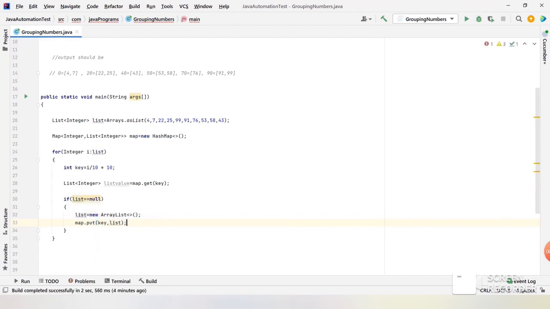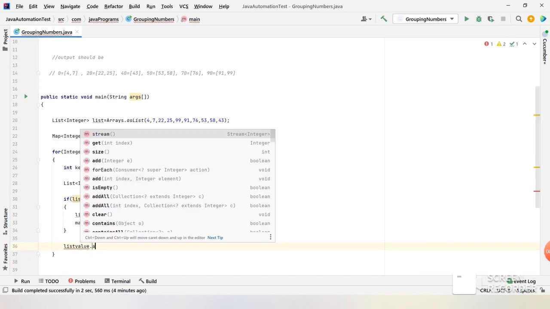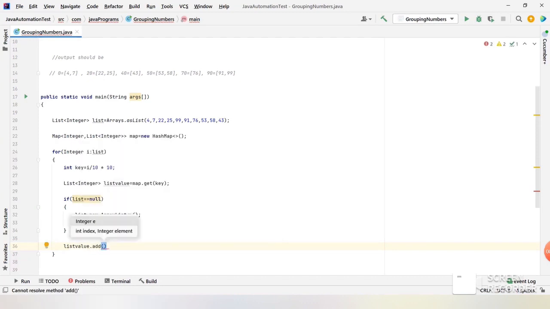Now we have stored the first value into the map as a key value pair. Once you come out of the if block, now you need to add the members into the list. To do that, I can use list value.add, so that I will add each and every value into my list.